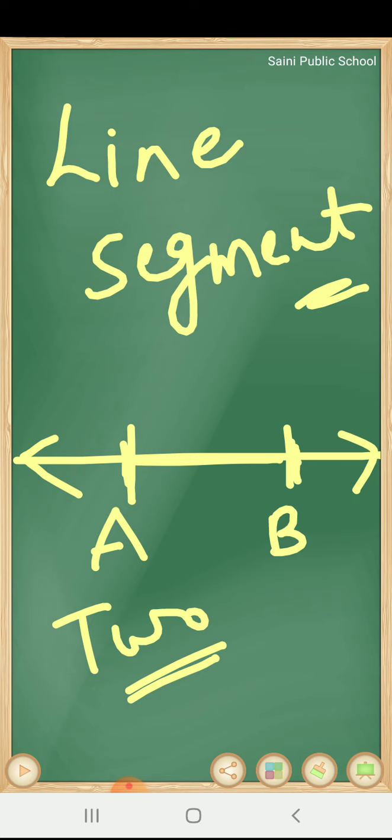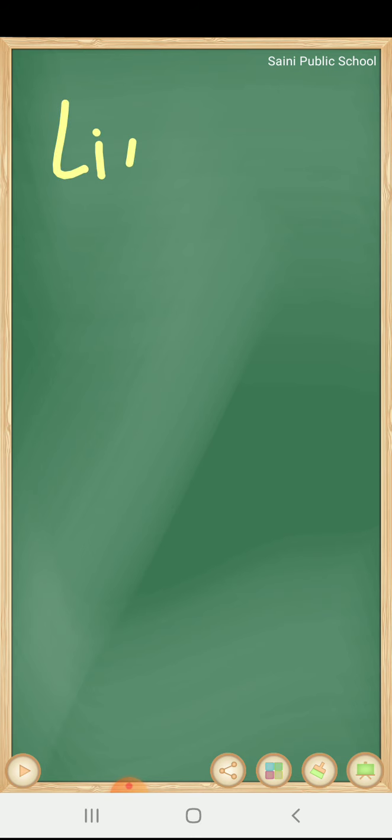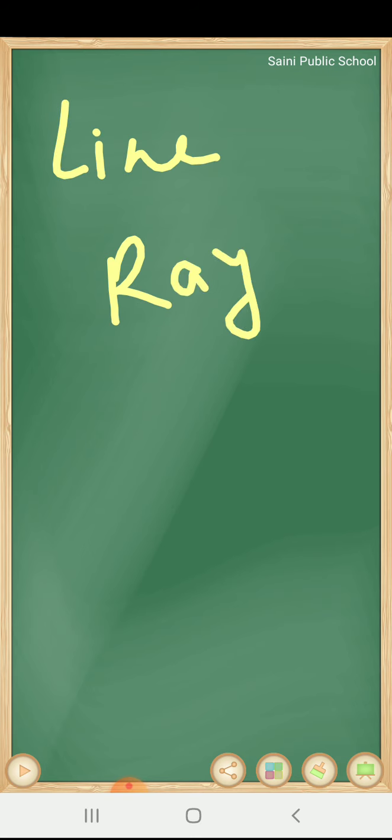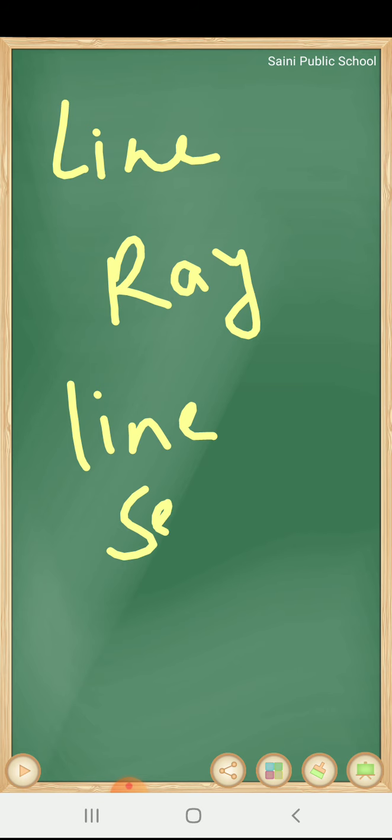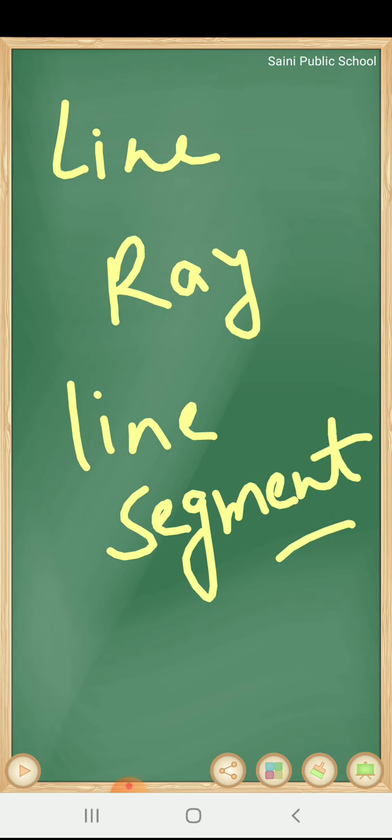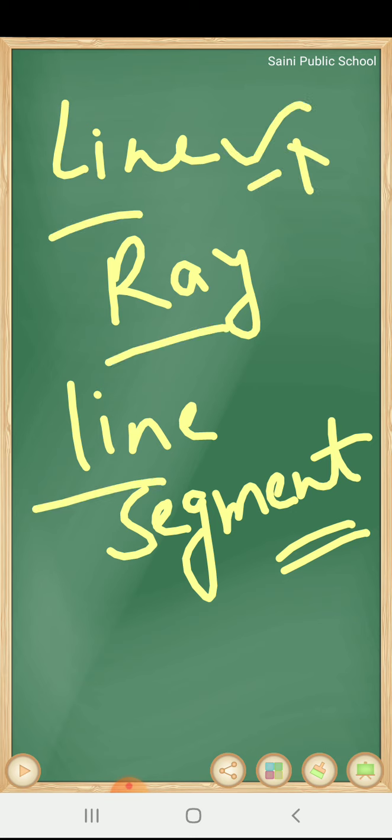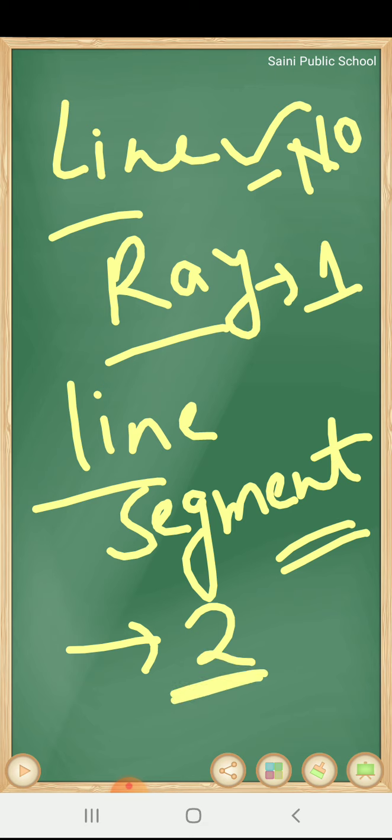Okay, so what is the difference between line, ray and line segment? The difference between the three is that a line has no fixed point. It can be extended in both directions. A ray has only one fixed point. It has one starting point but no ending point. And a line segment has two fixed points. Its starting point and ending point are both fixed. So this was all about line, ray and line segment.